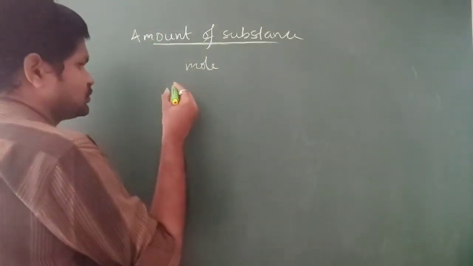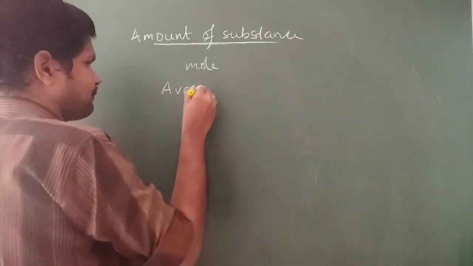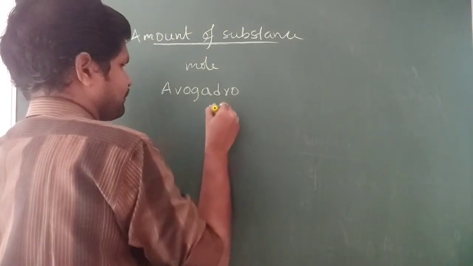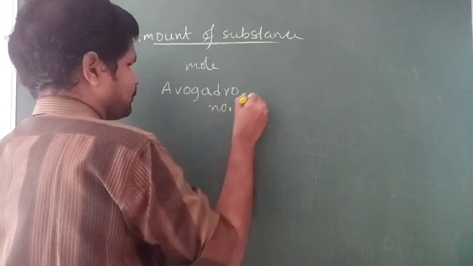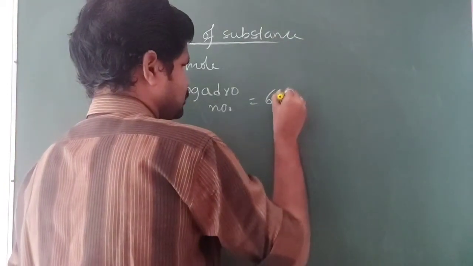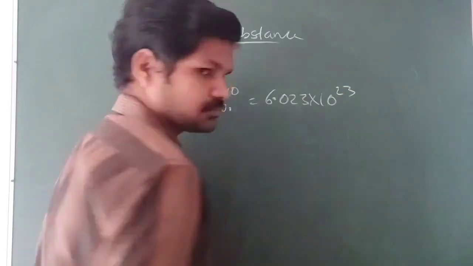So here, how can we measure this amount of substance in terms of moles? Let us suppose there is a number called the Avogadro number, which is equal to 6.023 into 10 power 23.